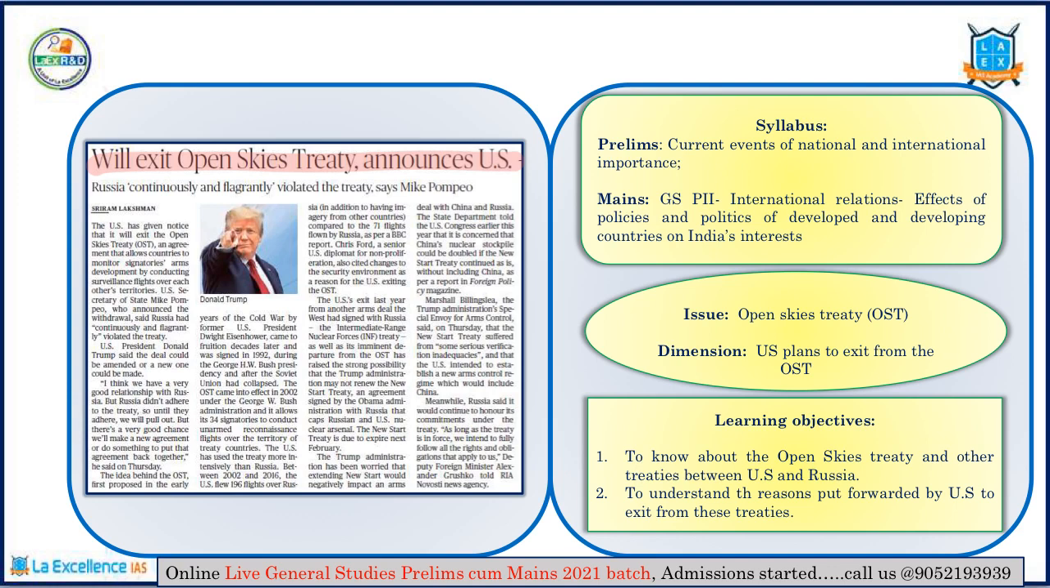Okay. So the various treaties are the Anti-Ballistic Missile Treaty, the Conventional Forces in Europe Treaty, then the Intermediate Range Nuclear Forces Treaty, and in the exam they've already asked about the START treaty, that is the New Strategic Arms Reduction Treaty, and they can also ask you about the Comprehensive Nuclear Test Ban Treaty. These agreements, along with the Open Skies Treaty, are very important for the prelims.